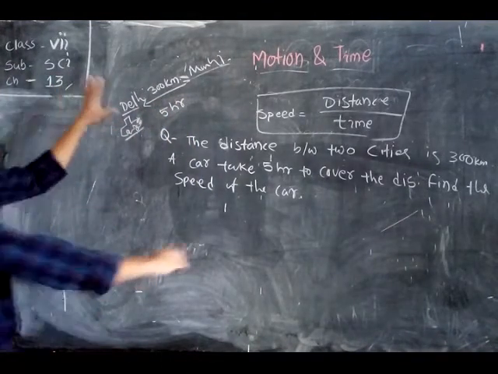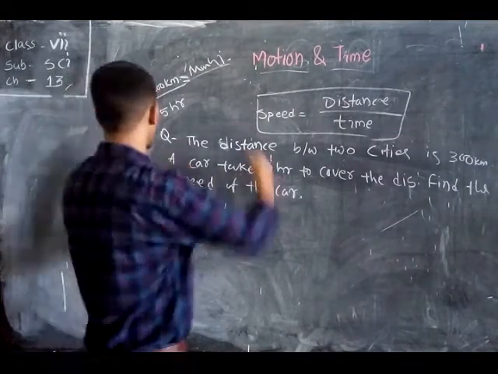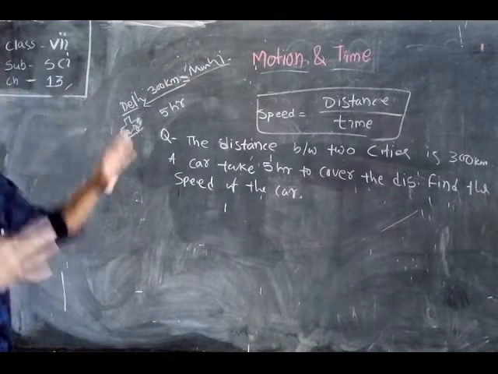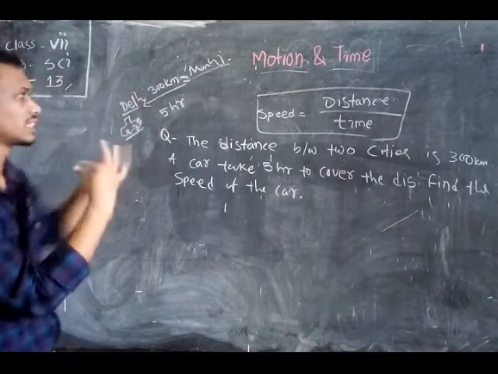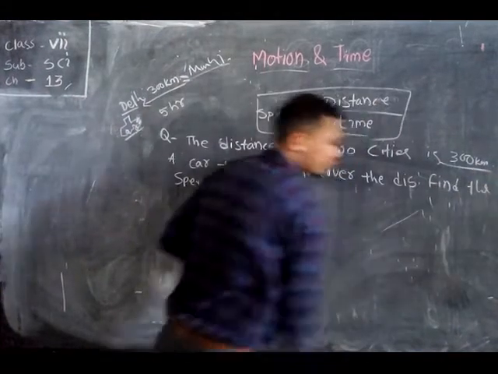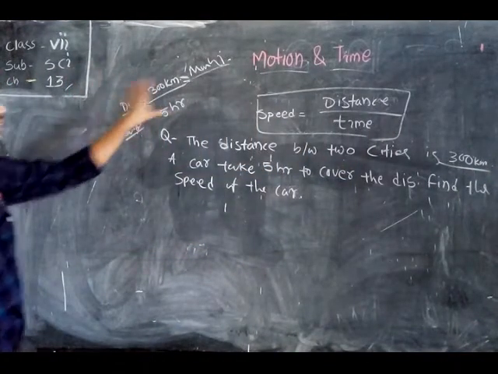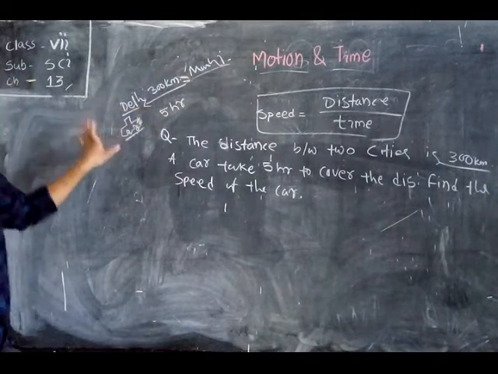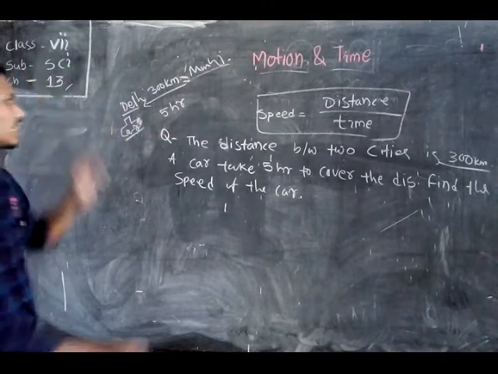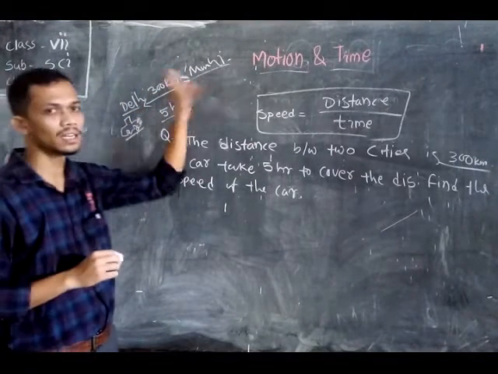Here there is a diagram to better understand the question. The two cities are Delhi and Mumbai, imaginary cities, and the distance between them is written as 300 kilometers. A person travels this distance with the help of a car and requires 5 hours to reach the destination.